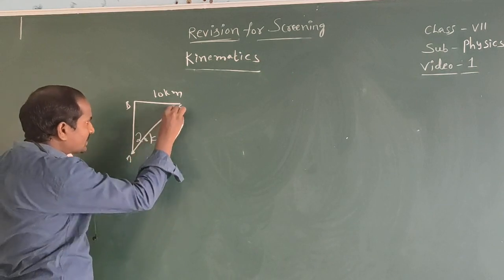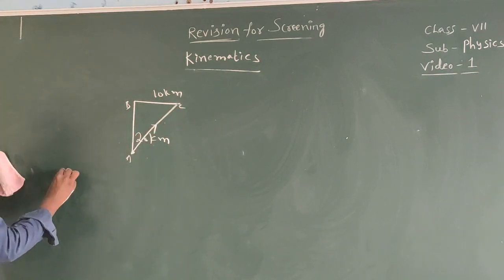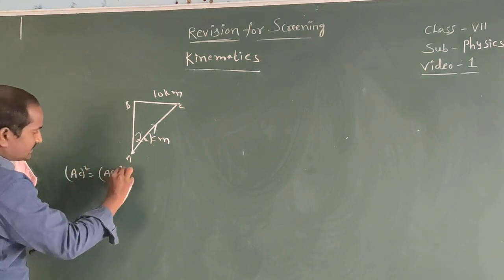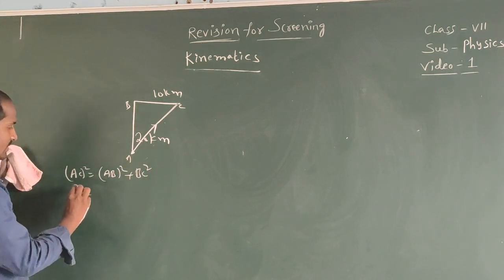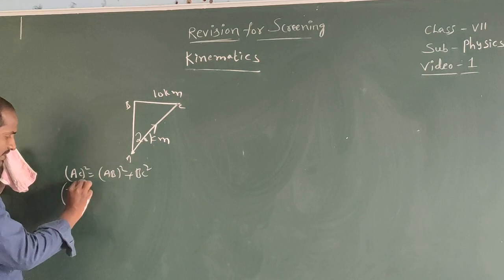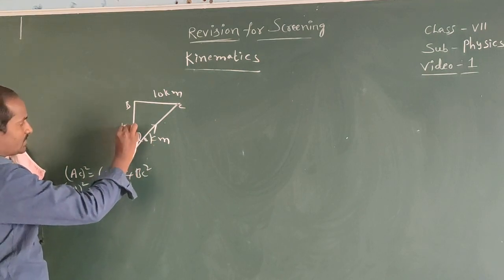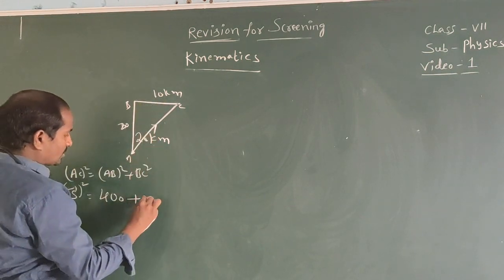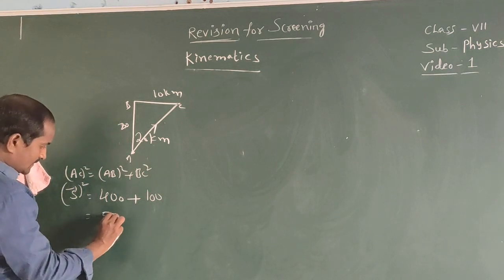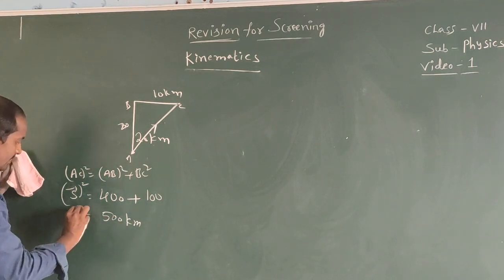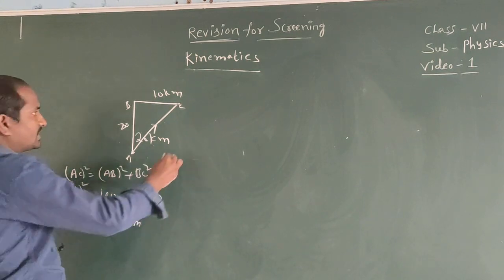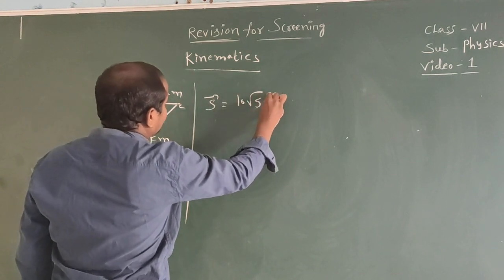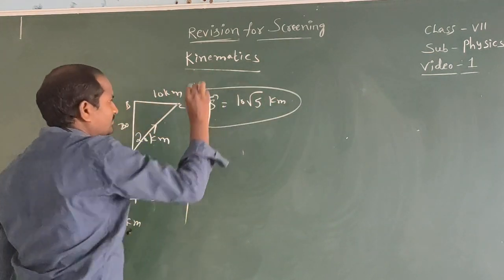So here A to B, A to C is the displacement. According to Pythagoras theorem, AC square equals AB square plus BC square, where AC is the displacement. So AB equals how much? 20. 20 whole square means 400, plus BC whole square, that is 100. That equals 500 kilometers. Therefore, S bar equals root 500 kilometers. So here displacement we can write as 10 into root 5 kilometers. It is the displacement.